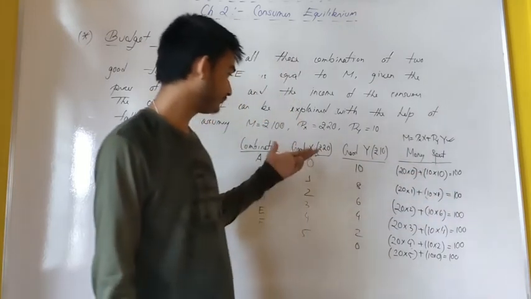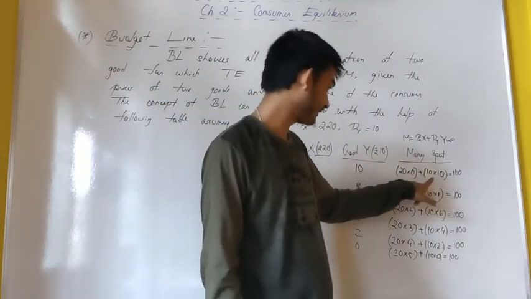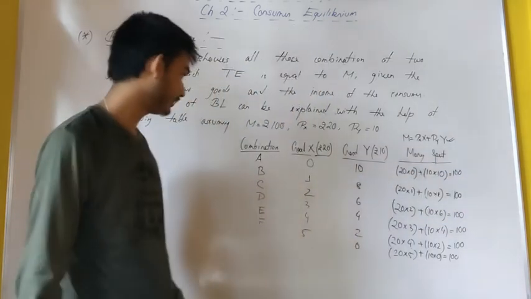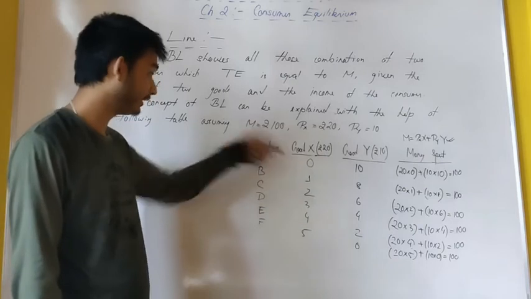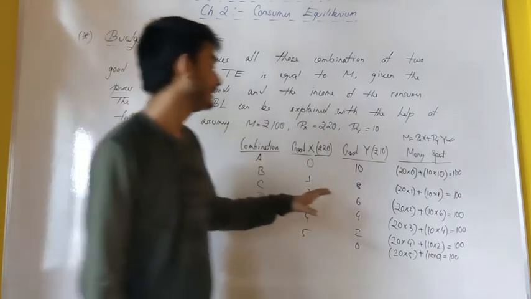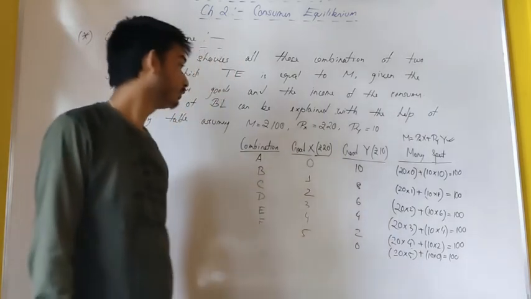So with that 100 rupees he is spending entirely on good Y. So how much can he purchase? 10 units, so 10 into 10 is 100. Now when he is consuming 1 unit of good X, his 20 rupees is gone, and with the remaining 80 rupees he can purchase 8 units of good Y.